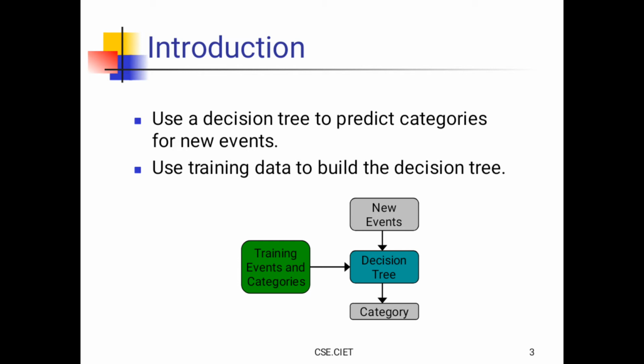Training events and categories are input to the decision tree. Given them, the decision tree learns, and when a new event is presented, it gives the category based on its training. That's what that figure tells.